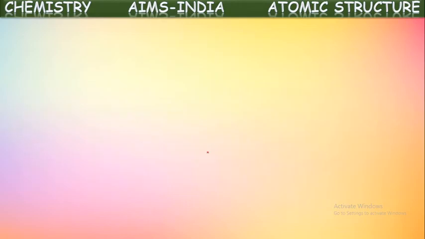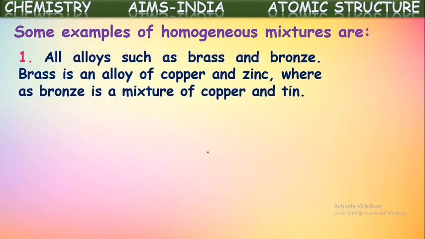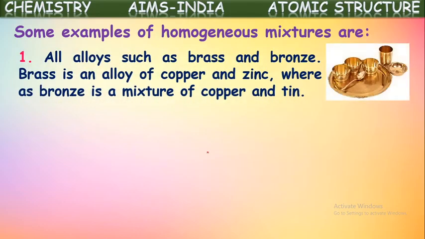Okay, let us see some examples of homogeneous mixtures here. All alloys such as brass and bronze. Brass is an alloy of copper and zinc, whereas bronze is a mixture of copper and tin. So in this, what happens? Two or more metals are mixed, but after mixing, it seems like one component.